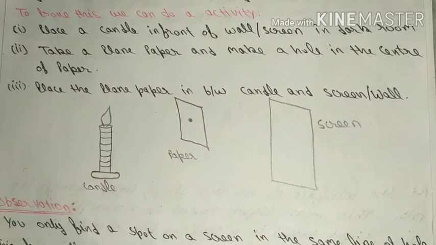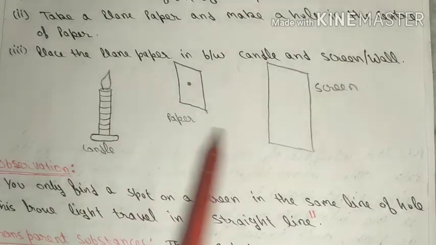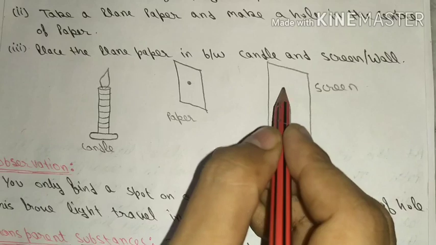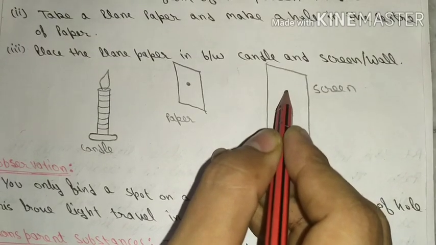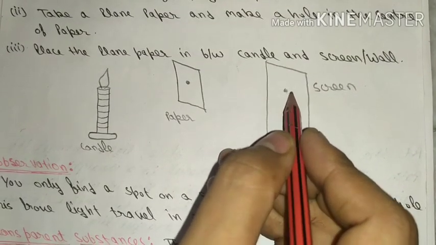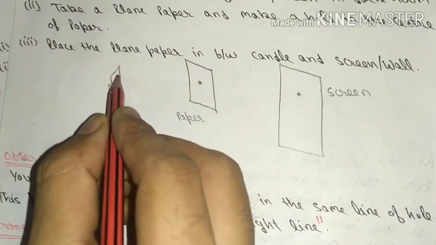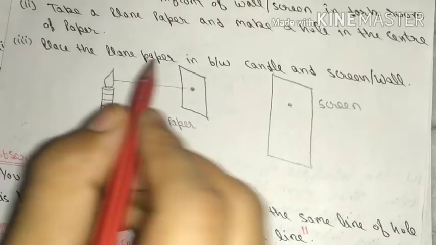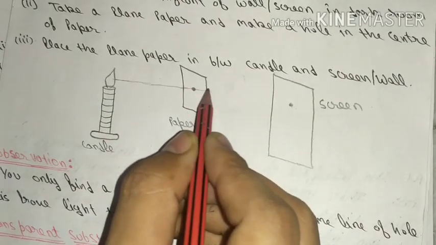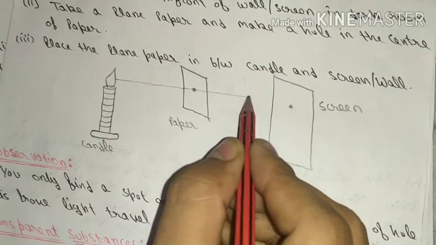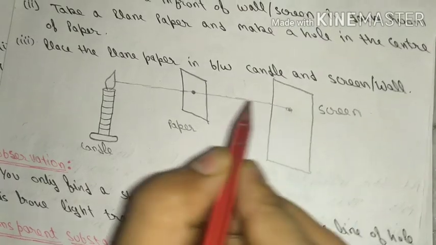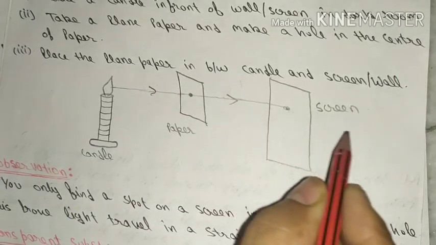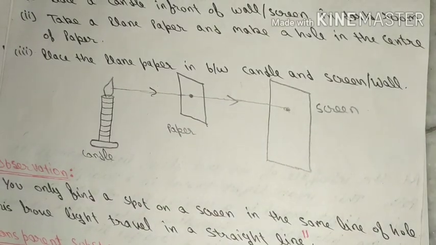What you will observe is that you find only a spot on the screen, which means light travels in this path, enters into the hole, then comes out of the hole and makes a spot on the screen. So this simple activity proves light travels in a straight line.